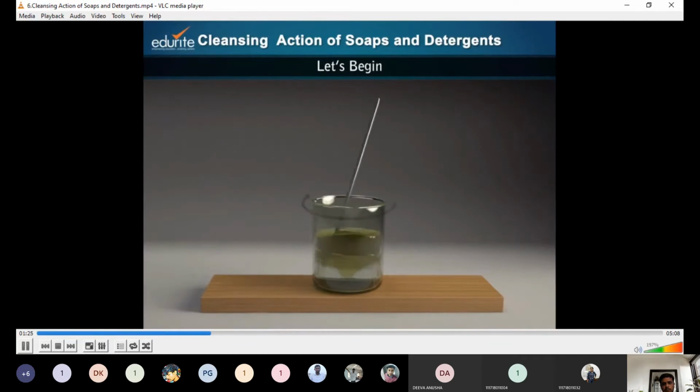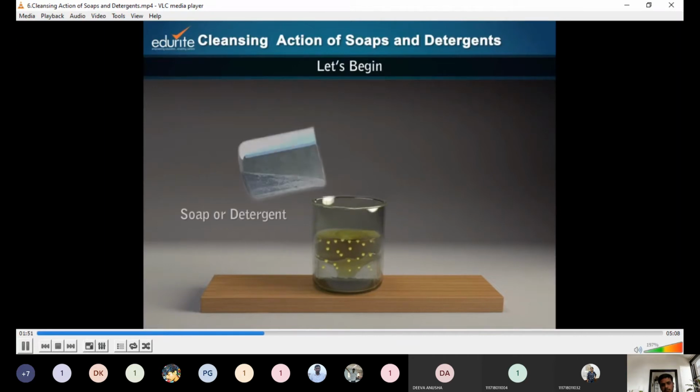If a mixture of oil and water is agitated vigorously for a sufficient period of time, an emulsion is obtained. The emulsion consists of minute droplets of oil dispersed in water. What happens if this emulsion is allowed to settle down? The oil droplets slowly coalesce and form a separate layer as before. We can infer that the oil and water emulsion is not a stable system.